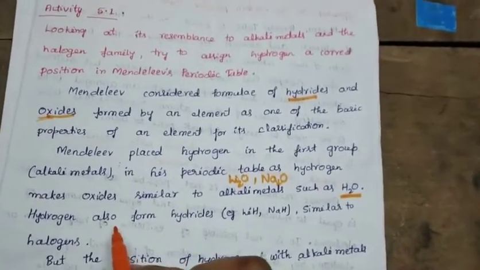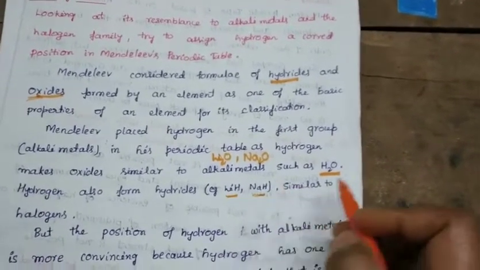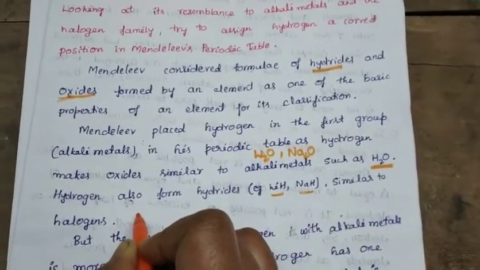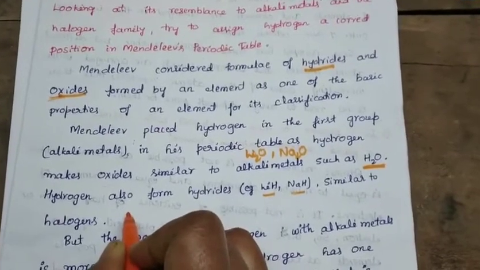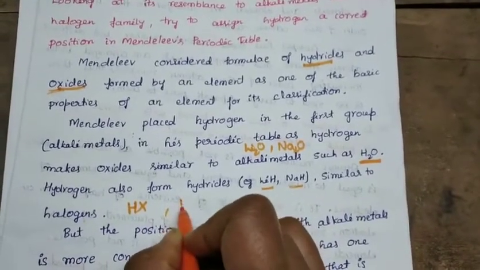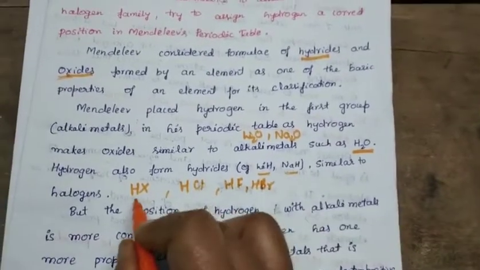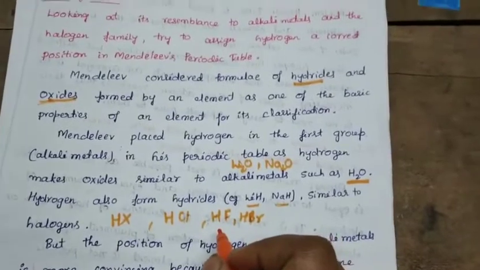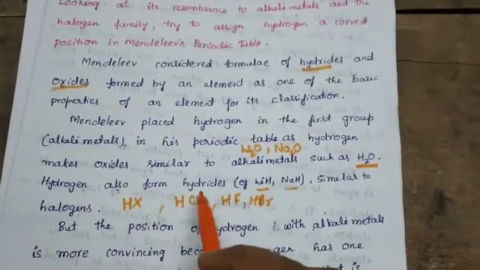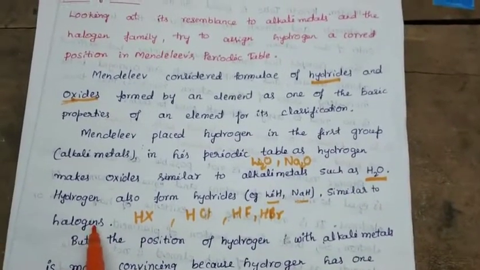Hydrogen also forms hydrides, for example lithium hydride and sodium hydride, similar to halogens. When halogens react with hydrogen, they form what we commonly call hydrogen halides or halo acids, for example HCl, HF, HBr. These are all hydrides. Hydrides are formed when an element is combined with hydrogen. So hydrogen also forms hydrides, for example lithium hydride and sodium hydride, similar to halogens.